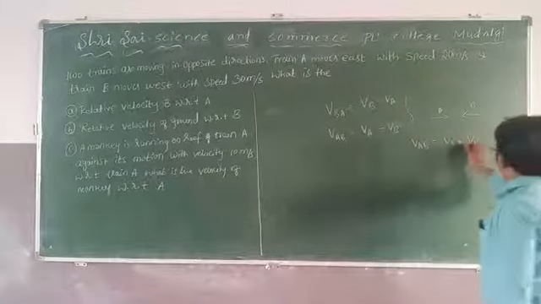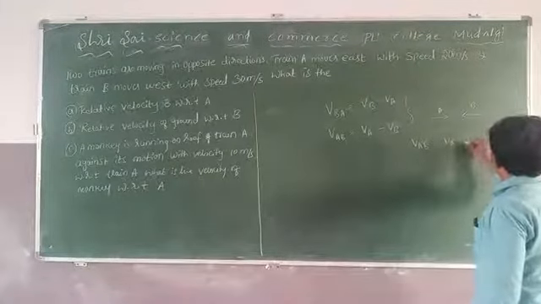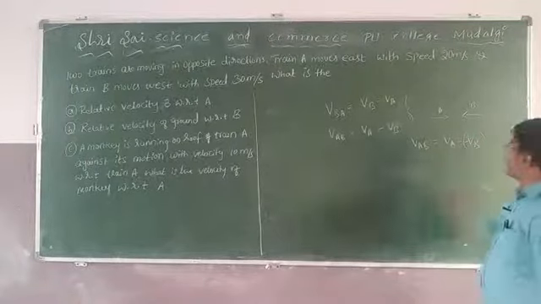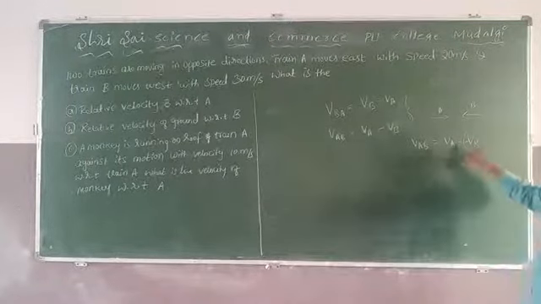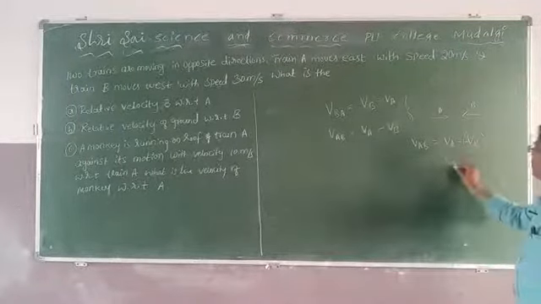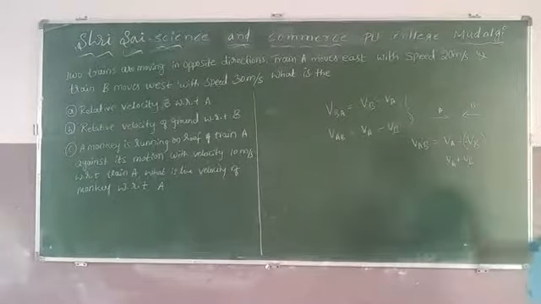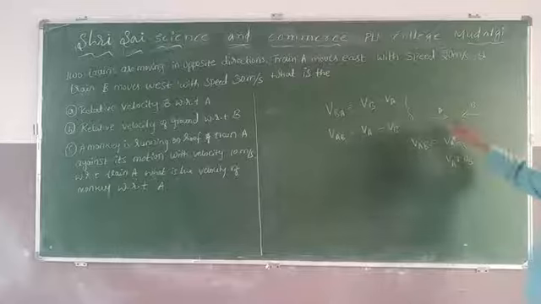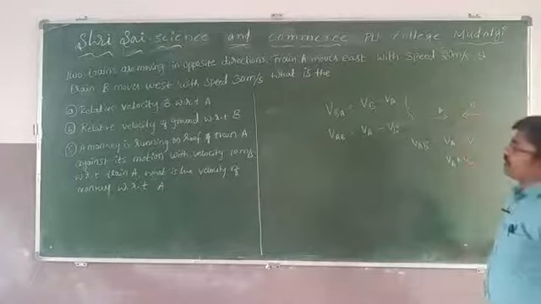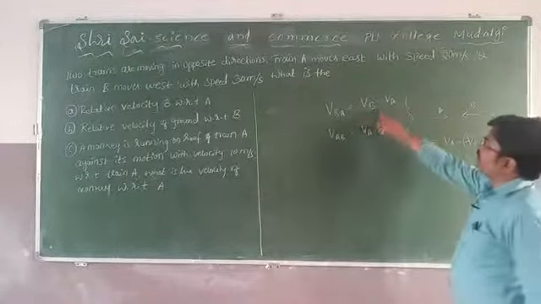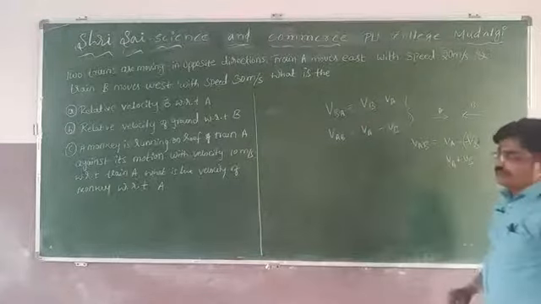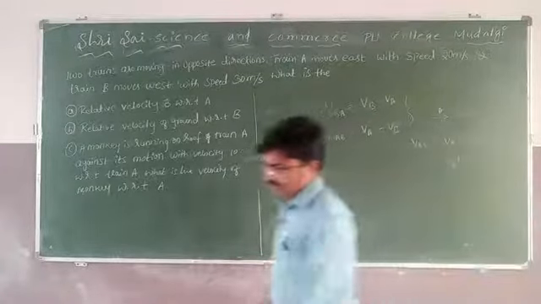Actually it is Va minus Vb, but Vb is negative. Therefore Va minus into minus gives plus, so Va plus Vb. This is the case when the two objects are moving in opposite directions. If the two objects are moving in the same direction, this is the case.